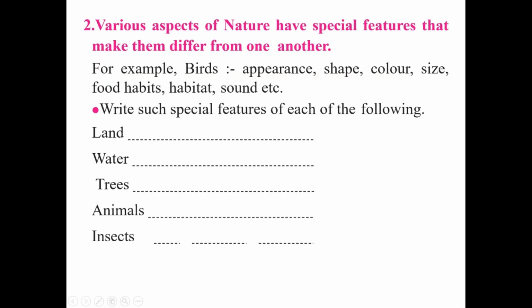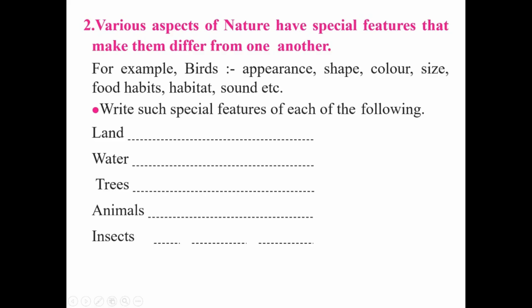Activity number 2. Various aspects of nature have special features that make them different from one another. Students, here you can see the example of bird. How a bird differs from other elements of nature. Let me give the example of the difference between bird and a neem tree. See, bird differs in terms of appearance. The appearance of neem tree and a bird differ completely. Shape, in terms of shape, bird and neem tree, no similarity. Color, no similarity. Size, totally different. Food habit is different. Habitat is different. Bird produces sound whereas neem tree doesn't produce sound.